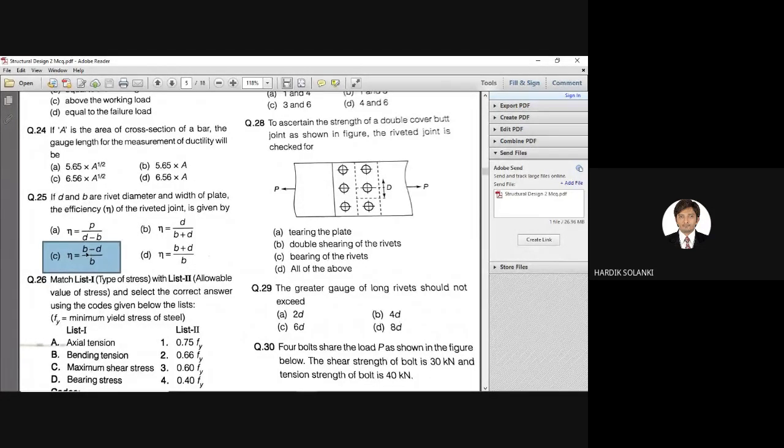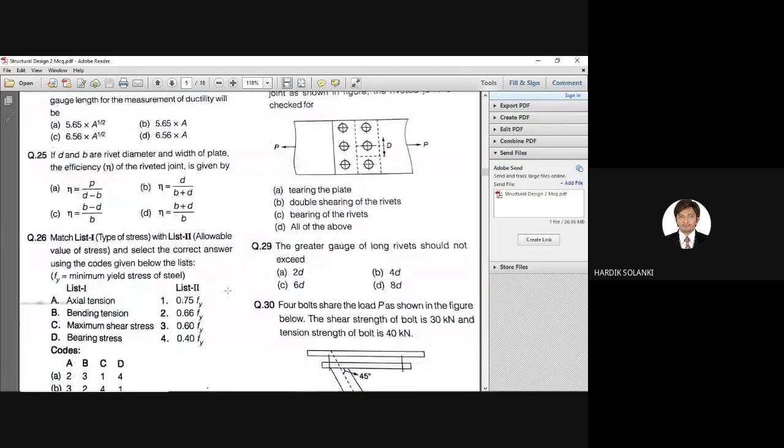It is self-understood because the total 100% is width. Out of that 100% area, we are reducing the diameter of bolt. Right? So this is how you can find out the efficiency. For this case, the formula is (b minus d) divided by b. Correct answer is option C.